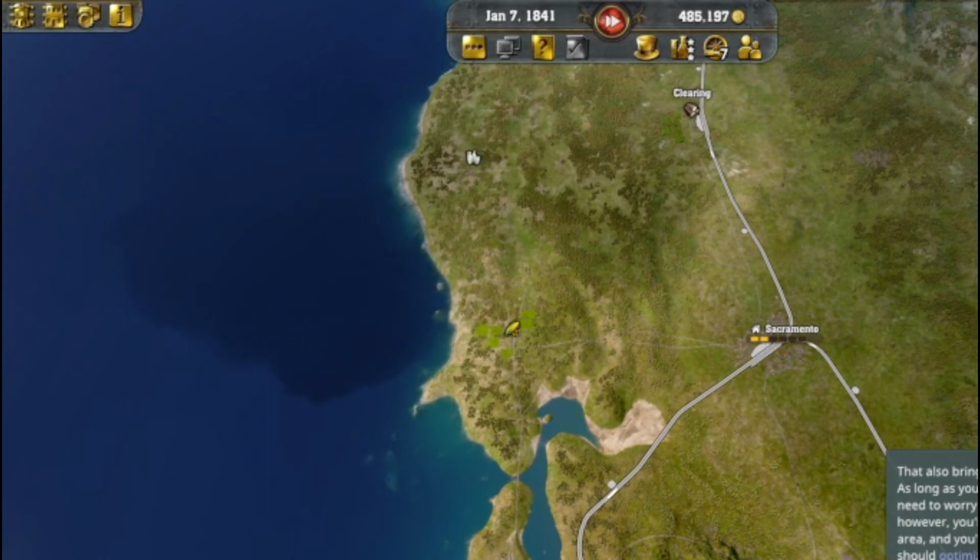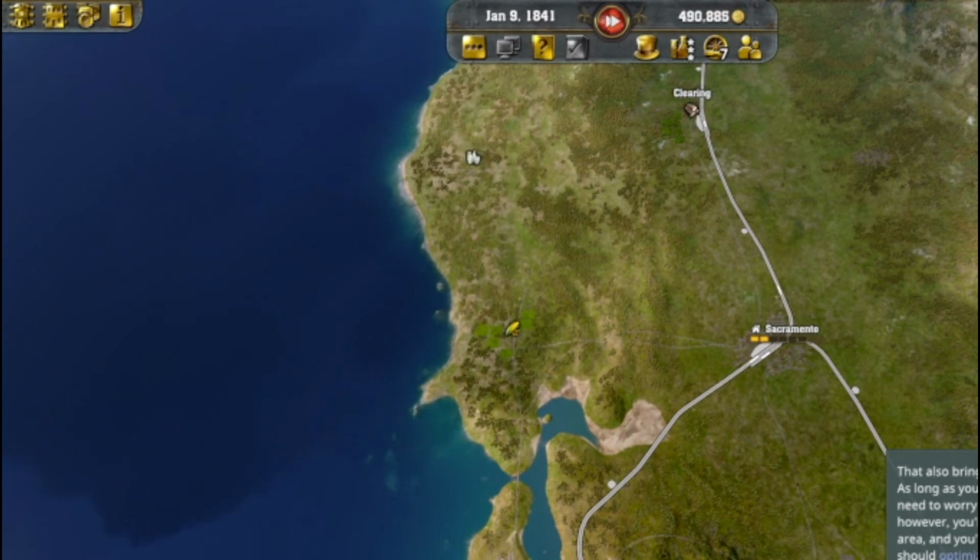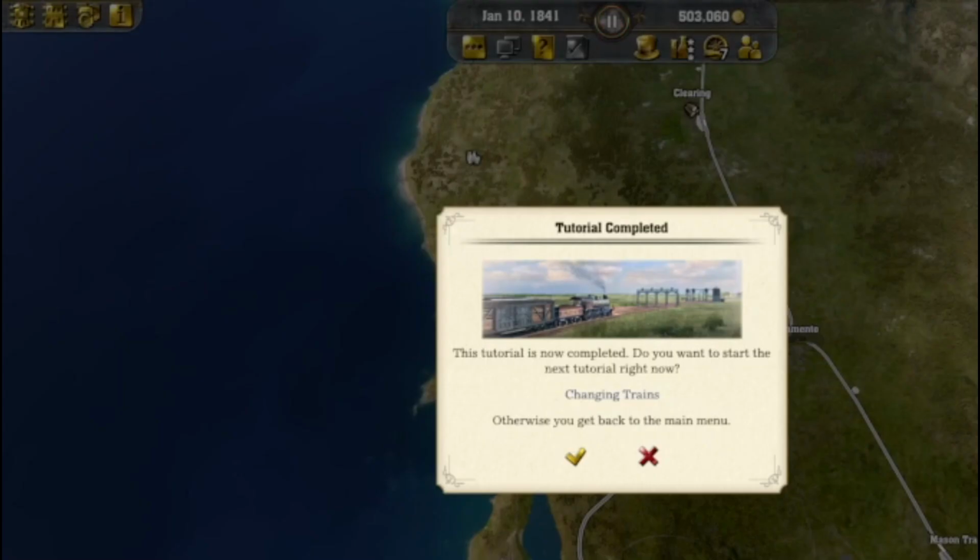One more thing. As long as your business is small, you don't necessarily need to worry about your staff. At some point, however, you'll have 50 or more employees in one area, and you'll incur significant costs. By then, you should optimize your staff. Will do.